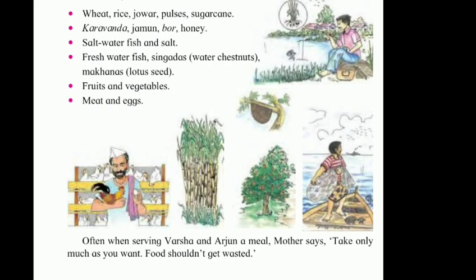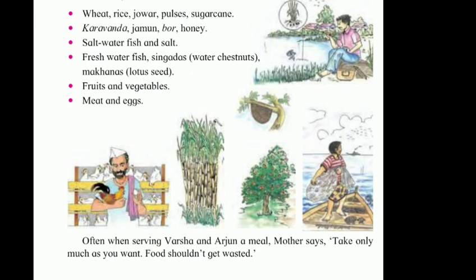Then freshwater fish, singadas, also called water chestnuts, and makhanas, the lotus seeds, we get from fresh water. Fruits and vegetables we get from vegetable farms and fruit farms. The meat and the eggs we obtain from animals.